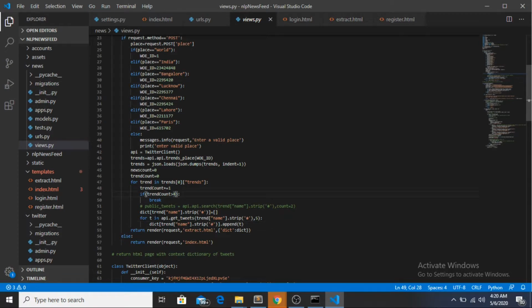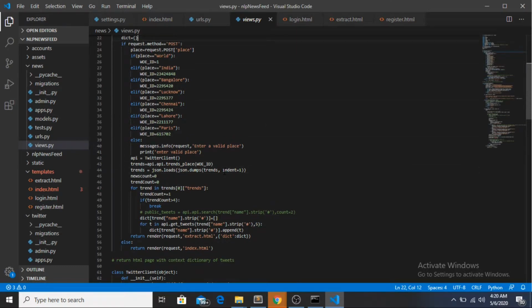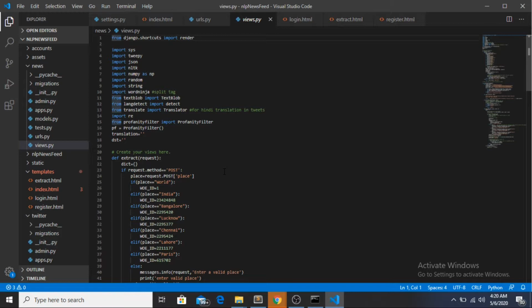So here it is. In API get tweet, so api.getTweets. As I said, it will take the trend, whichever trend is popular, and then the count. This 5 represents the count of the tweets which we want right now. So if I increase it to 10, 10 tweets will be fetched for each trend. So this is the overall working, how everything is working.